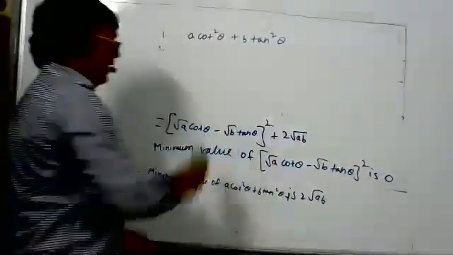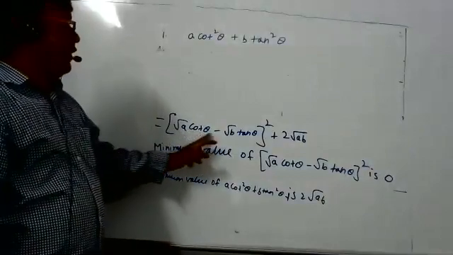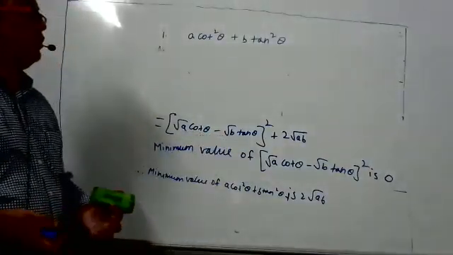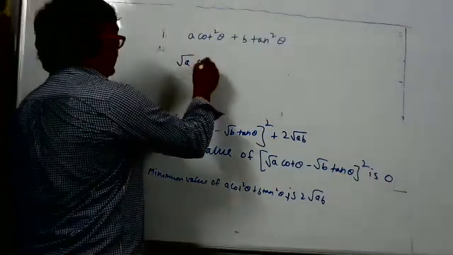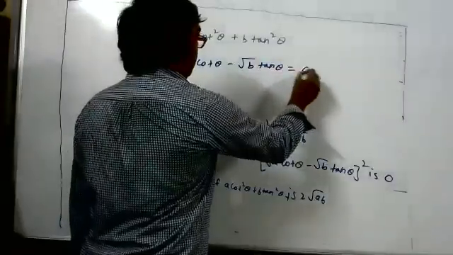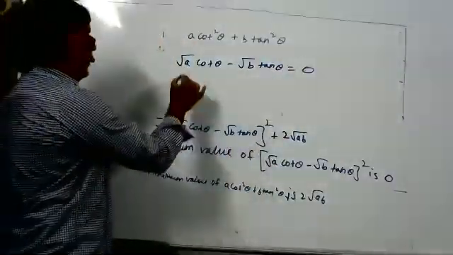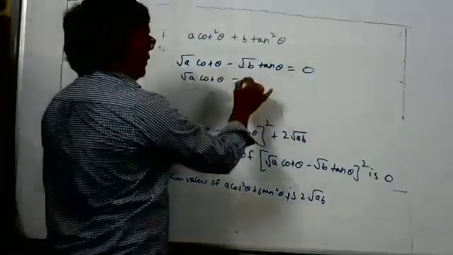Now, is there any theta for which root A cot theta minus root B tan theta becomes 0? We'll see. Root A cot theta minus root B tan theta should be equal to 0. We'll find the theta. Root A cot theta equals root B tan theta.